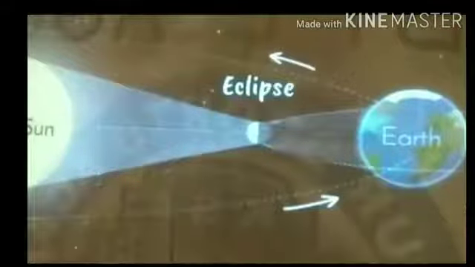Here you can see that for this particular part of the Earth, the sun is going to be obscured because the moon has come in between the sun and Earth. Sometimes when the moon is beyond the Earth, Earth's shadow falls on the moon, hence the moon is obscured. On this basis, there are two types of eclipse, such as solar eclipse and lunar eclipse. The word itself gives the meaning. The obscurance of the sun is called a solar eclipse. If the obscurance of the moon takes place, it is termed a lunar eclipse.